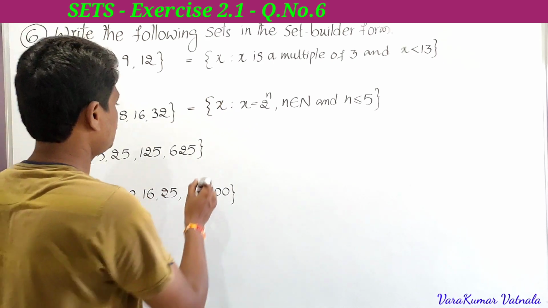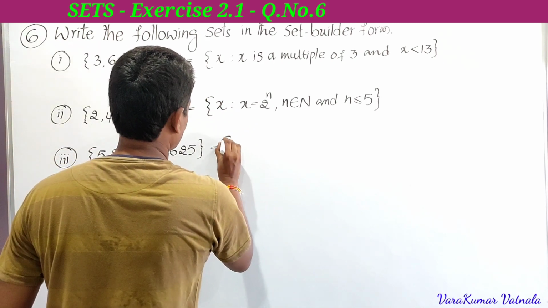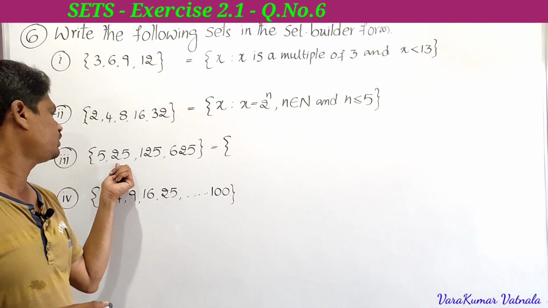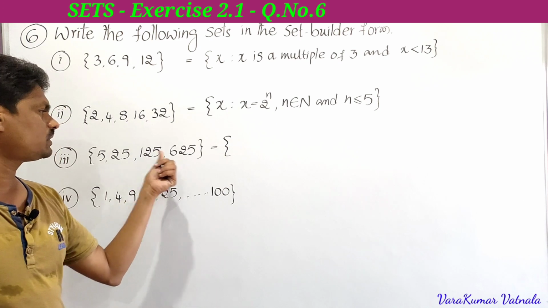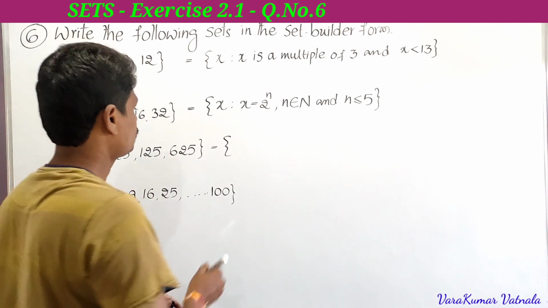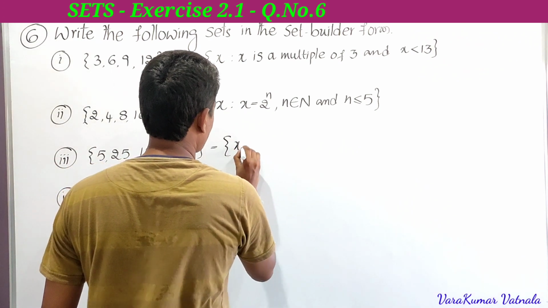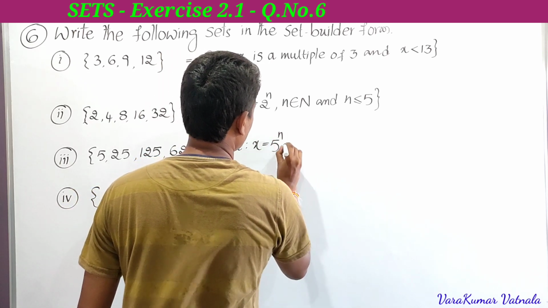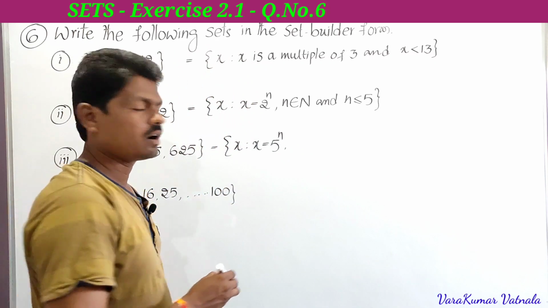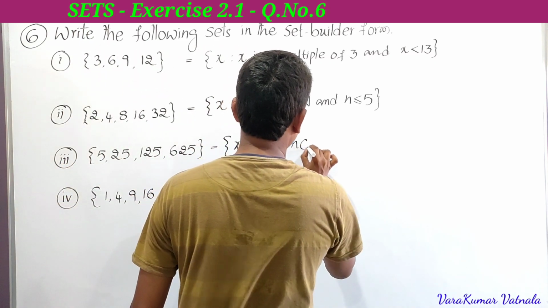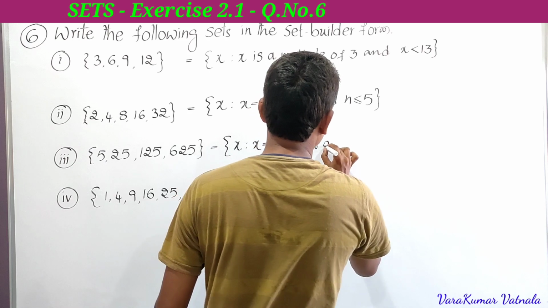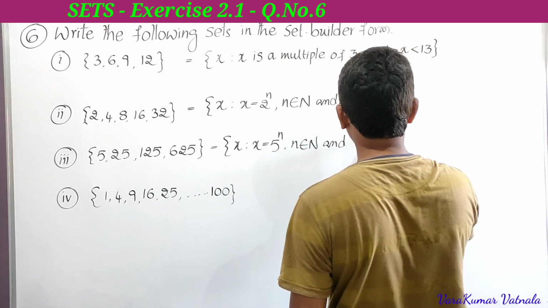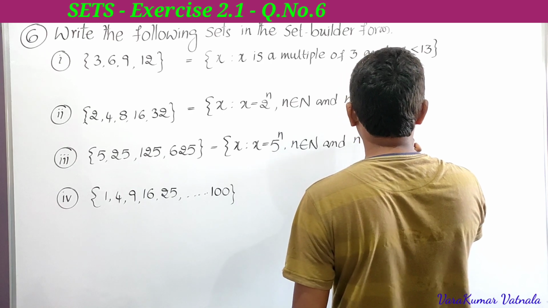So next, in the same way, the third one is the exponents of 5 here. This is 5 to the power 1, 5 to the power 2, 5 to the power 3, 5 to the power 4. So here also, the set of all x such that x is equal to 5 to the power n, comma, n belongs to capital N, that is natural numbers, and here also n is less than 5, not equal, only less than 5.